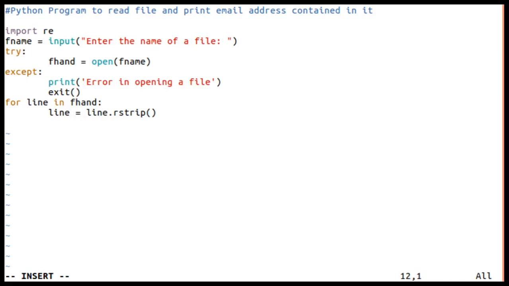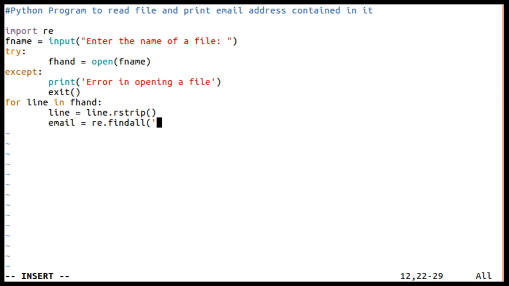And now, because I want to extract an email address, let me use a variable, email, equal to re.findall. So what I am supposed to find? Remember, I want to find an email address that contains non-white space characters.